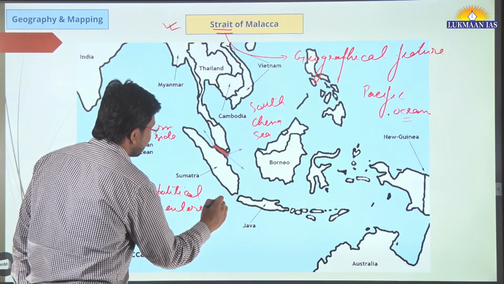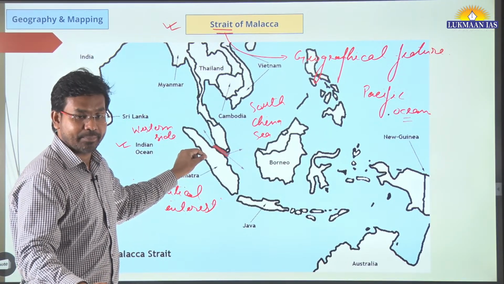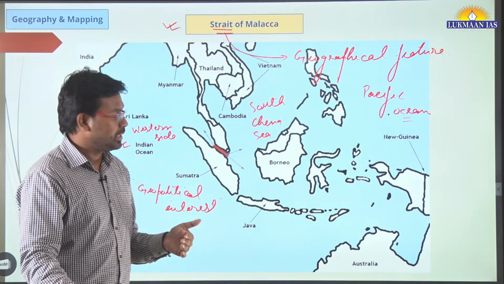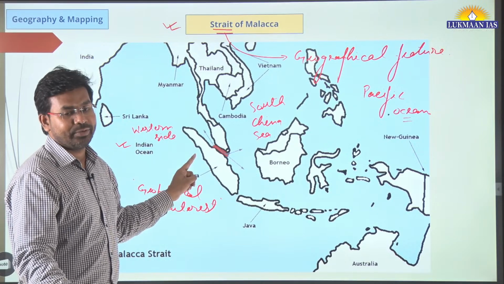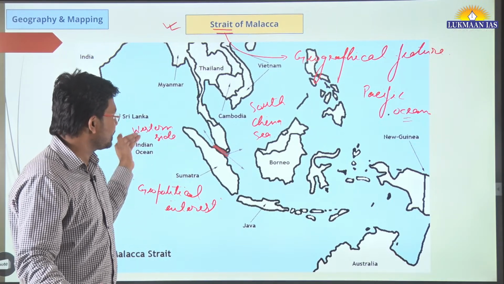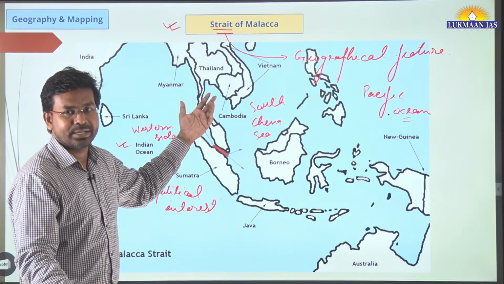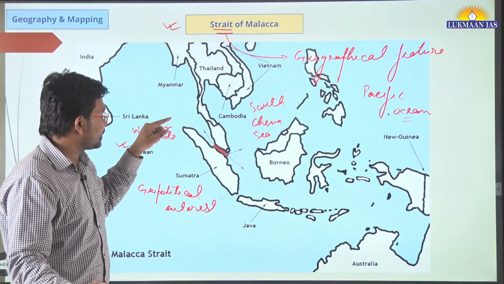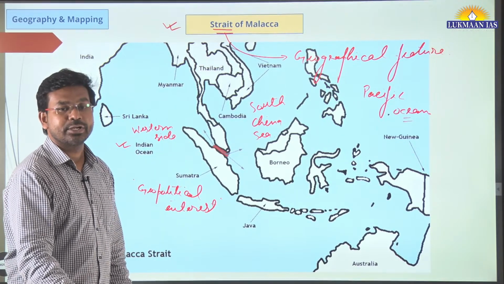For example, the United States of America also has an interest in the Strait of Malacca, because it upholds the right of free navigation through the sea routes, including the Strait of Malacca. However, the Chinese government last year stationed their armed forces, their naval power and their air force near the Strait of Malacca.